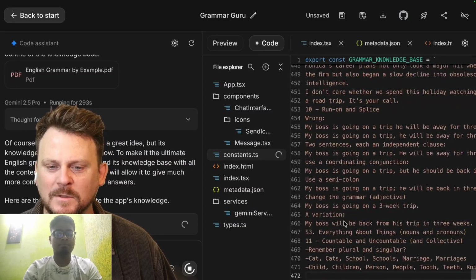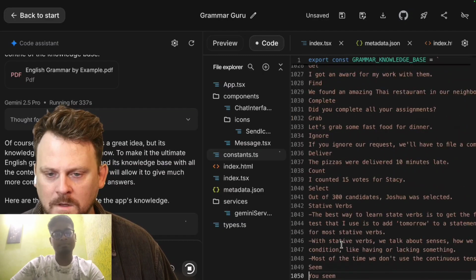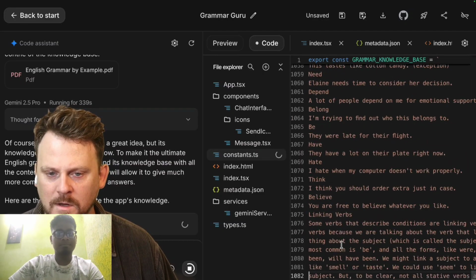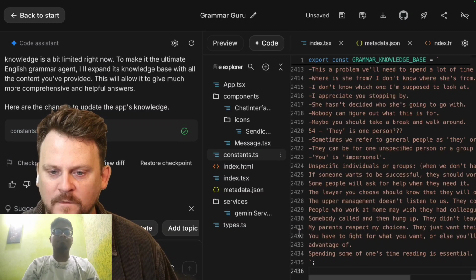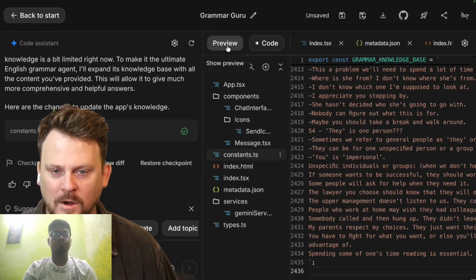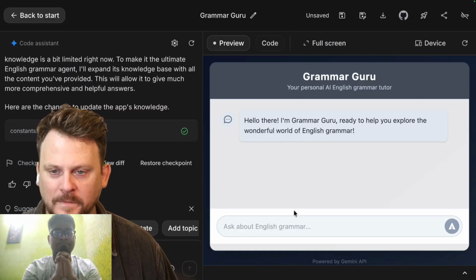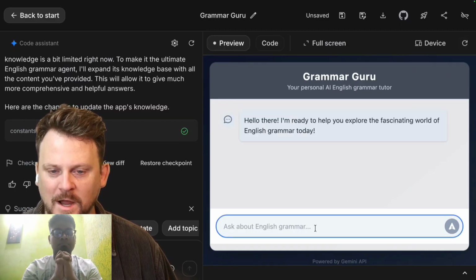So this is what I call proactive problem solving. It just keeps going and going and going. Okay, wow. Over 2,400 lines. It onboarded the entire thing. Now let's give it a try. Hey, let's give it a try.